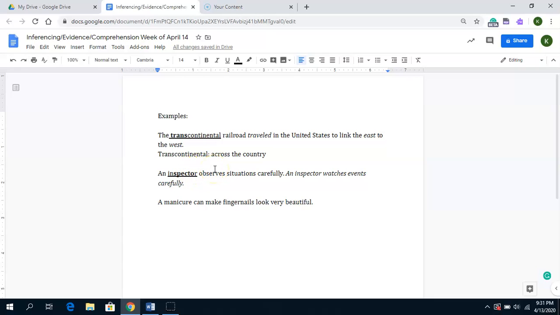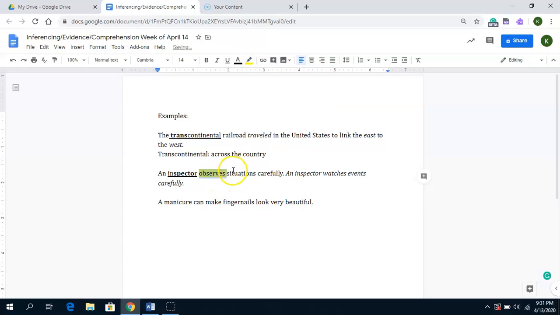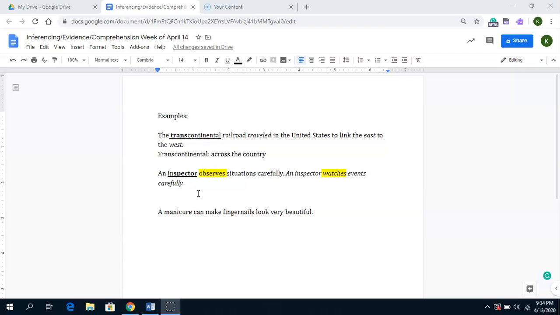I've got to use my context clues. My context clue here is going to be that word observes, because when you observe something, you're watching it, right? So exactly what we put over here. They're pretty much synonyms of each other. So if you're observing or you're watching, then an inspector is someone who watches or who looks at something.